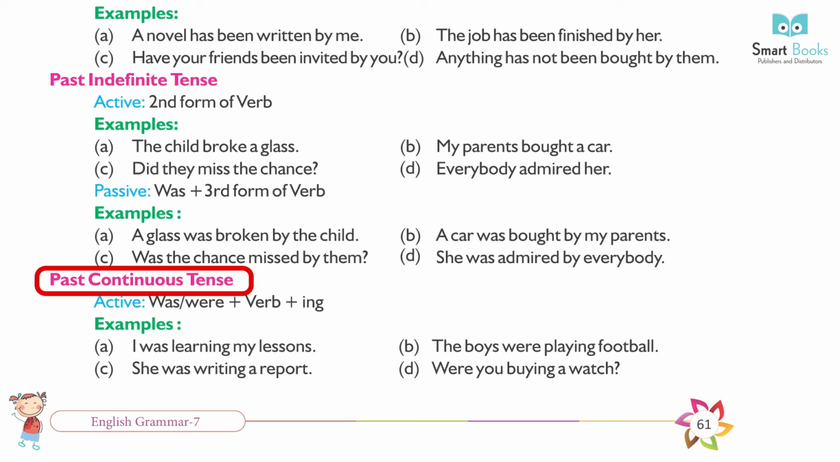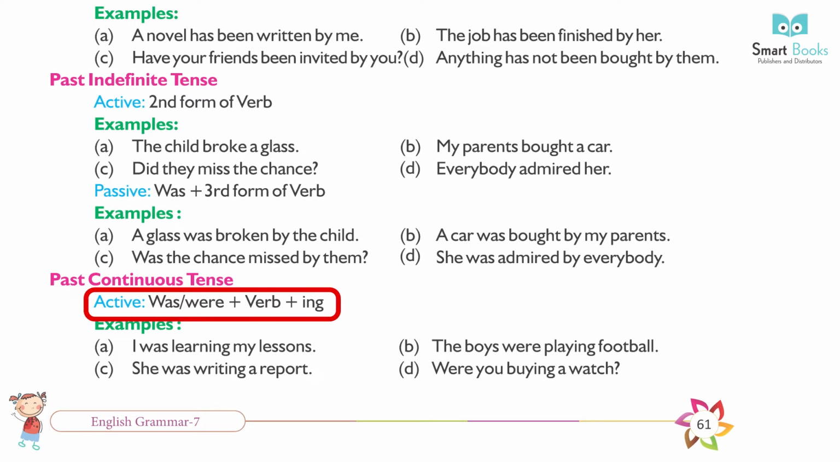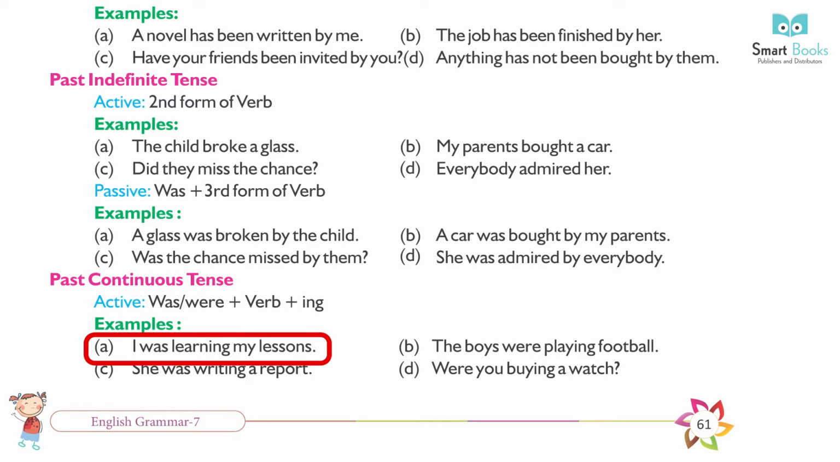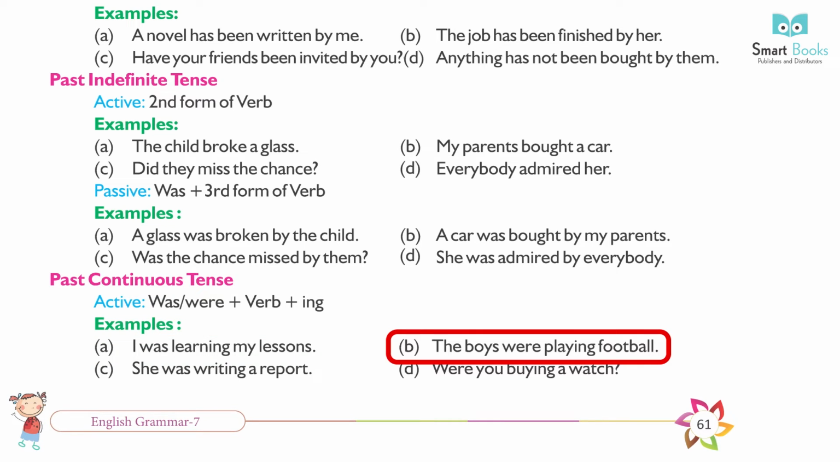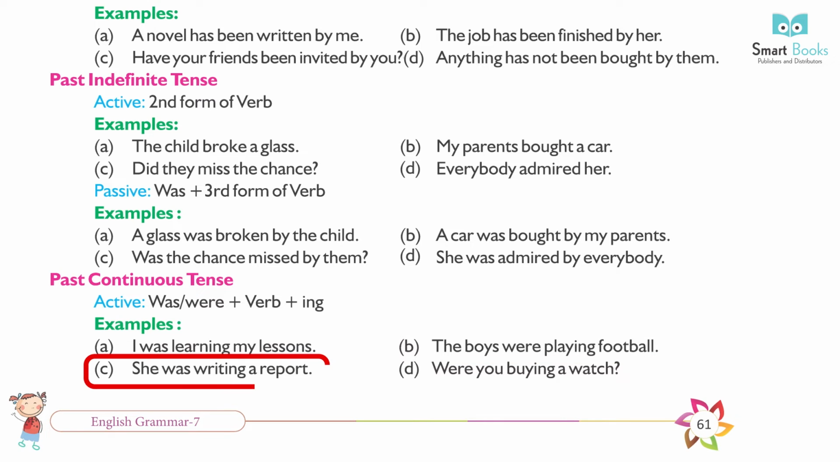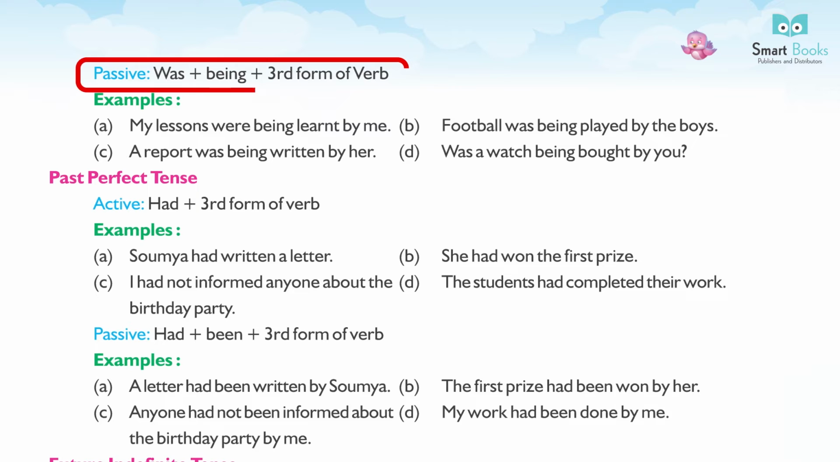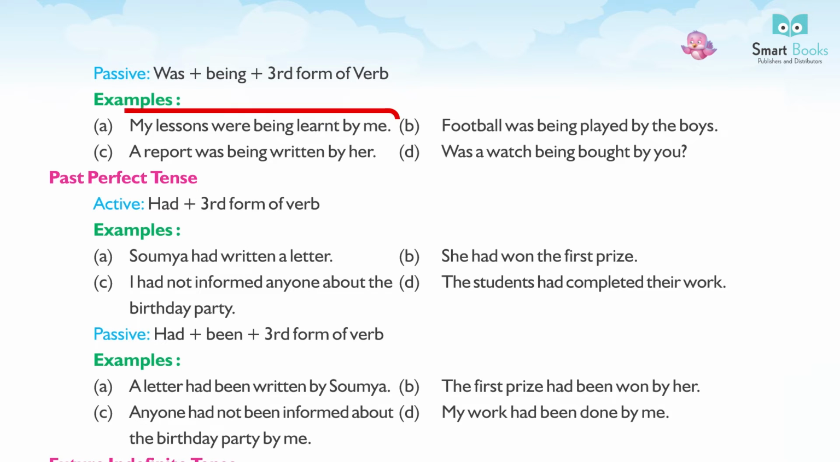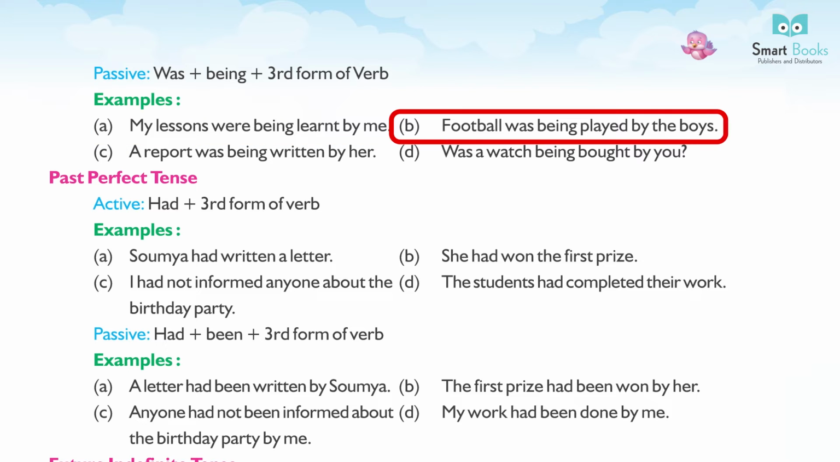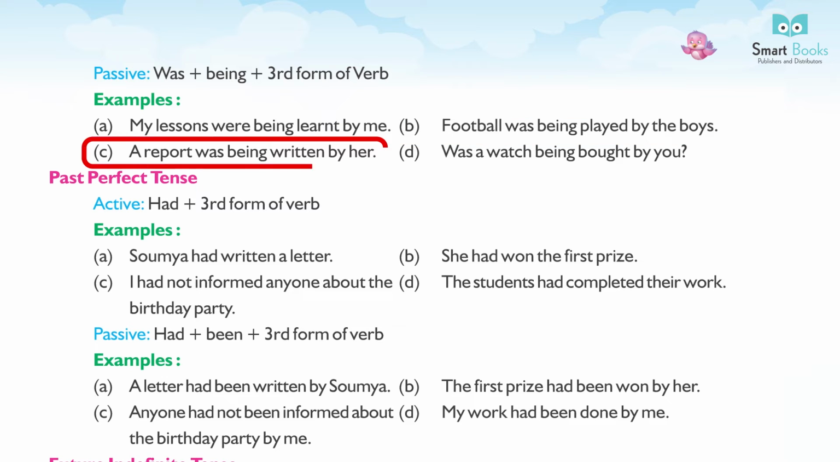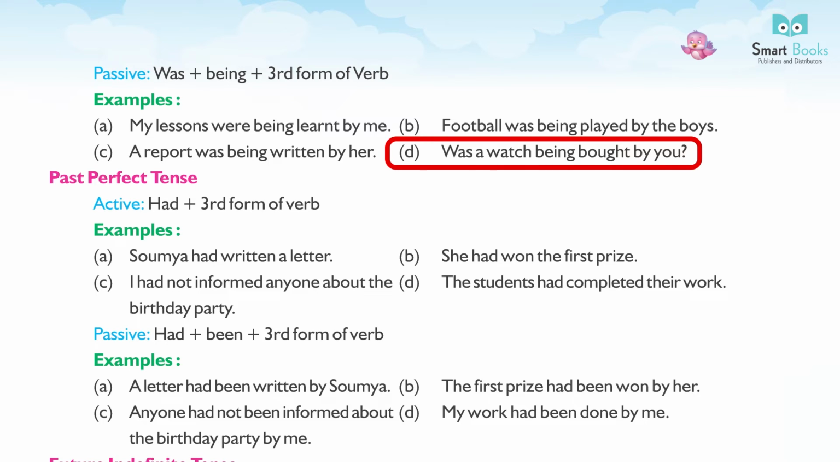Past continuous tense. Active was, were plus verb plus ing. Examples, A. I was learning my lessons. B. The boys were playing football. C. She was writing a report. D. Were you buying a watch? Passive was, were plus being plus third form of verb. Examples, A. My lessons were being learnt by me. B. Football was being played by the boys. C. A report was being written by her. D. Was a watch being bought by you?